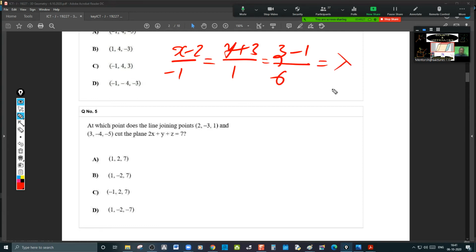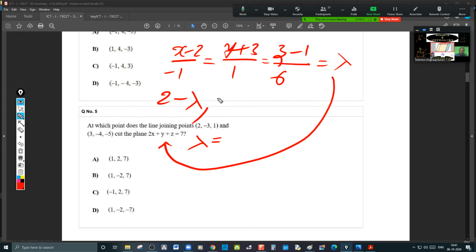Take it as lambda and substitute this point in the plane equation. Get the value of lambda and substitute again in this point. Cross multiply this. ठीक है, ये lambda का value फिर से इसमें substitute करना पड़ता है to get the point of intersection.